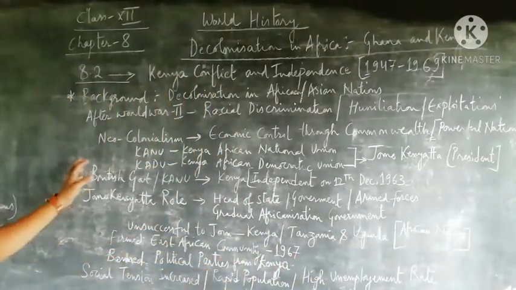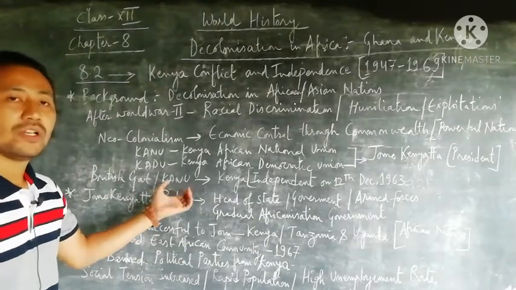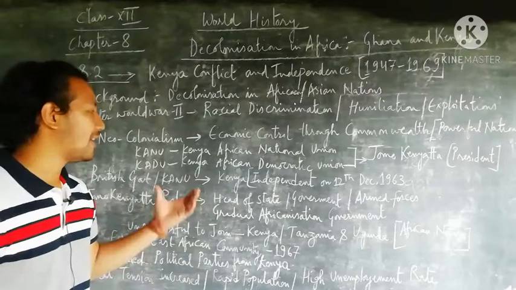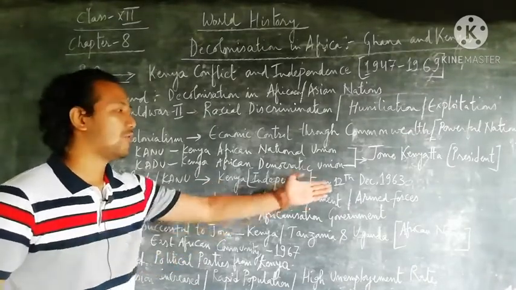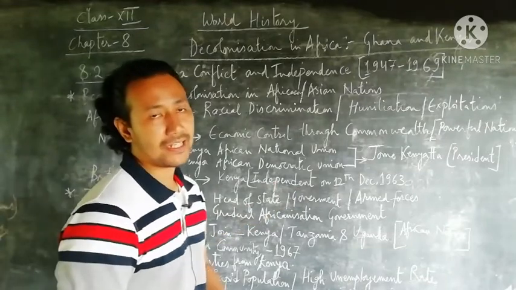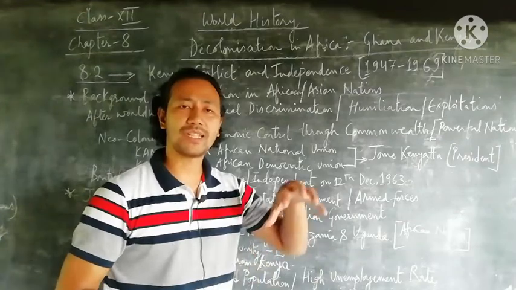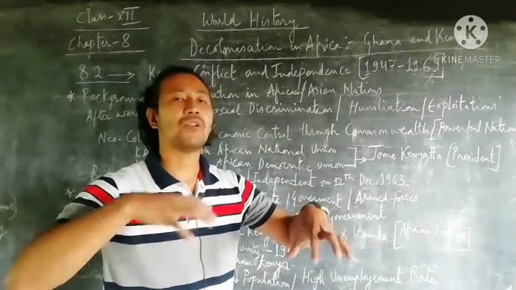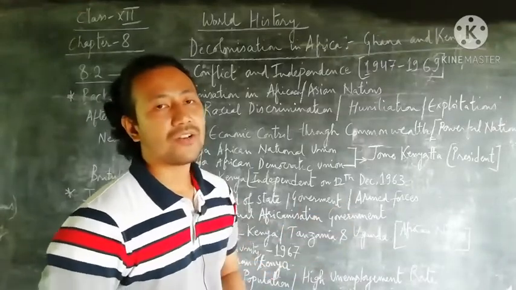Next we focus on how the British government, along with KANU, made a particular agreement, and later on Kenya was declared independent on 12th December 1963. Many agreements and a peace treaty were formed between KANU and the British Empire, and overall independence was given to Kenya in 1963.